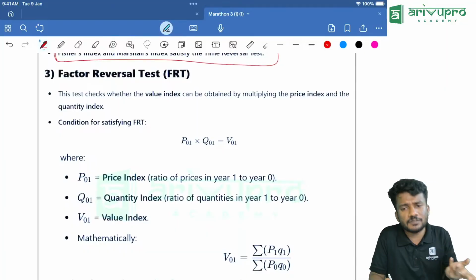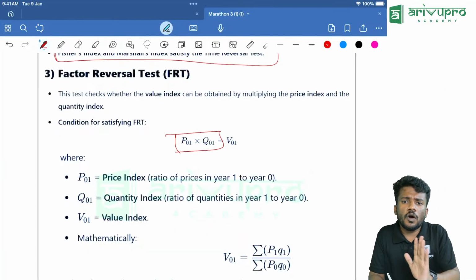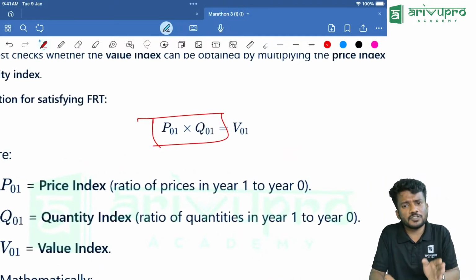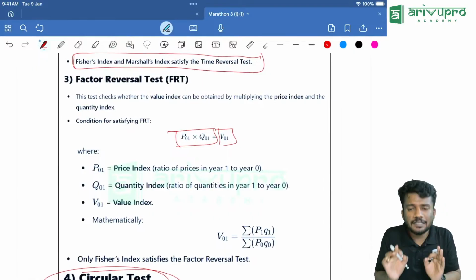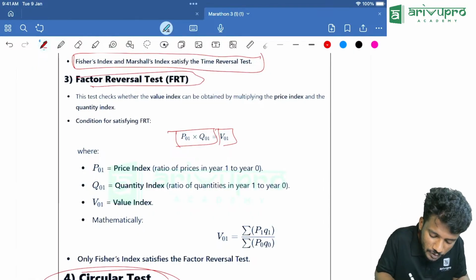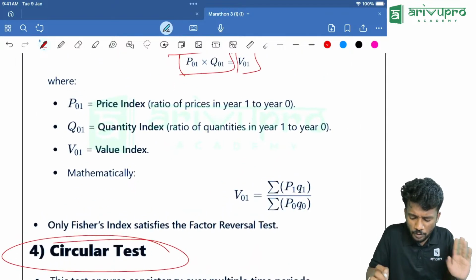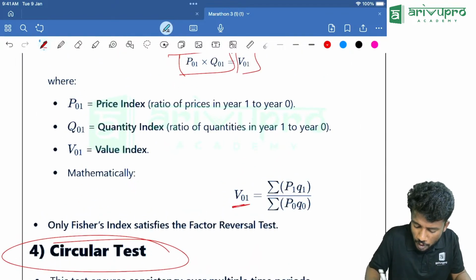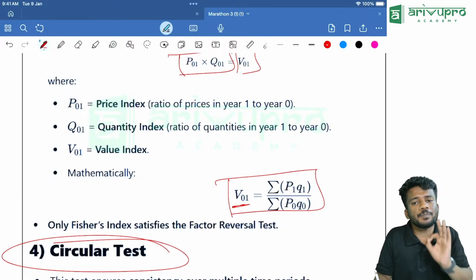Then factor reversal test. We are taking price into quantity of a certain year with respect to the base year, which should give a value. That is called a factor reversal test. That is not much important. You can just keep a note of it. What is this V01? That is nothing but sigma P1 Q1 divided by sigma P0 Q0.